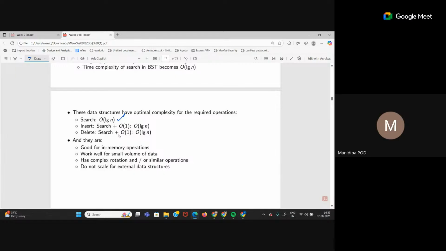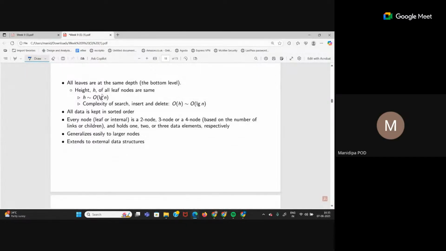So order of log n plus order of 1, and this constant time is negligible, so we take order of log n only. Similarly for delete, you first have to reach the node you want to delete. For that you need searching, which will take order of log n time for a good tree. Along with that, constant time for deletion, order of 1, which you can ignore. So the total time is order of log n.